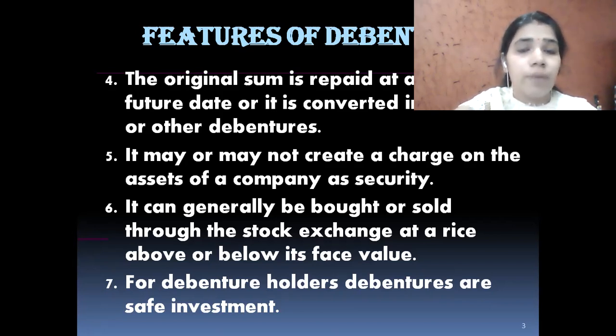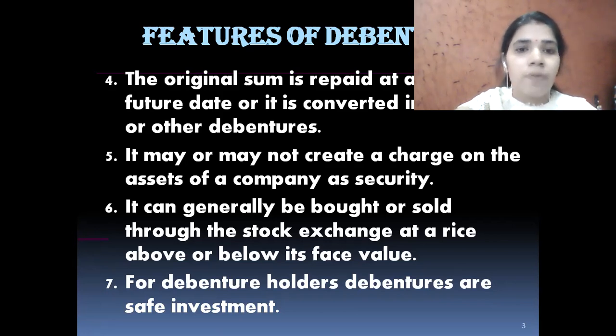Means debentures are generally listed on the stock exchange and can be traded there. Means in the capital market, debentures are also being traded or repurchased again and again.